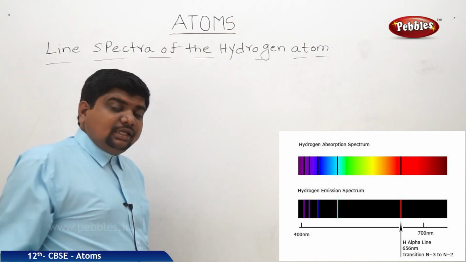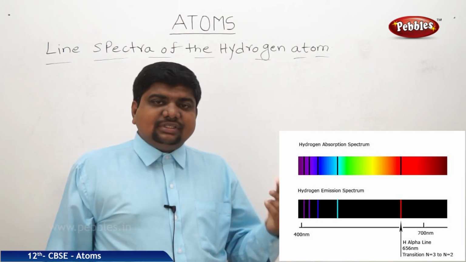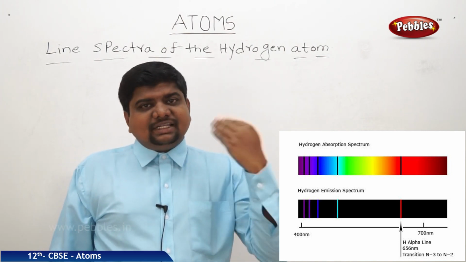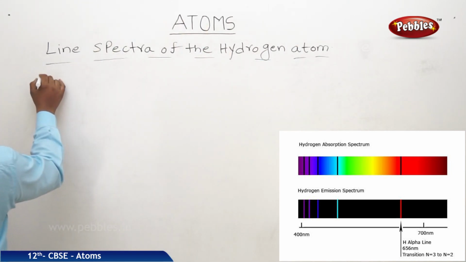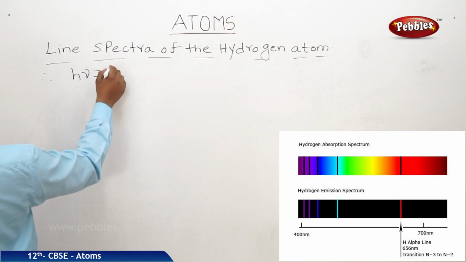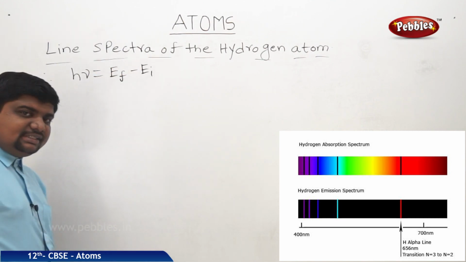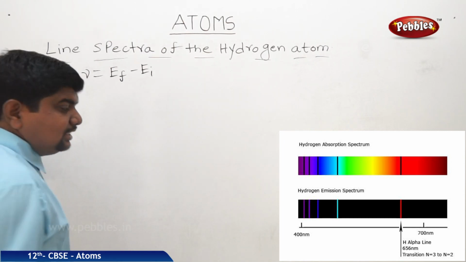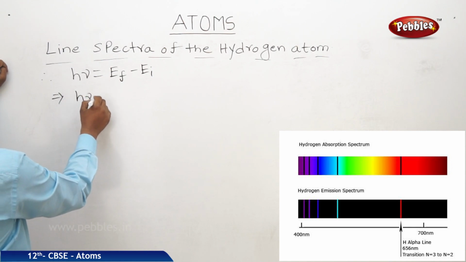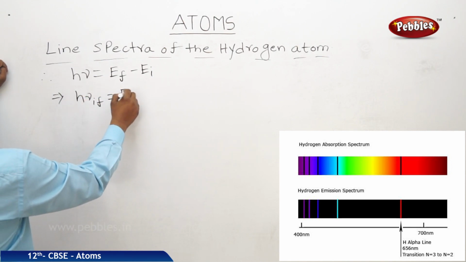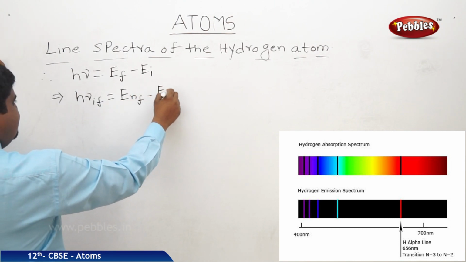We know that an electron excites or de-excites from one energy level to another energy level. Likewise, there is an energy difference when it is excited or de-excited. So we know the equation h nu is equal to Ef minus Ei. Let us say this equation in terms of initial and final levels: h nu_if is equal to E_nf minus E_ni.